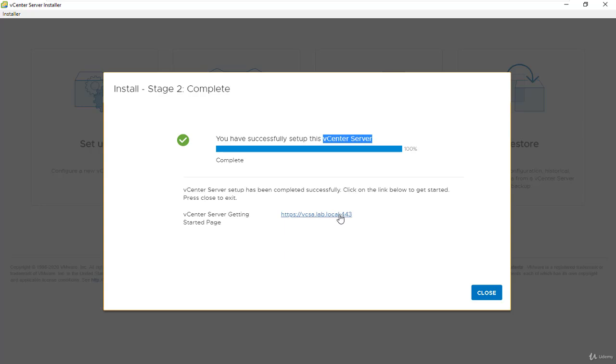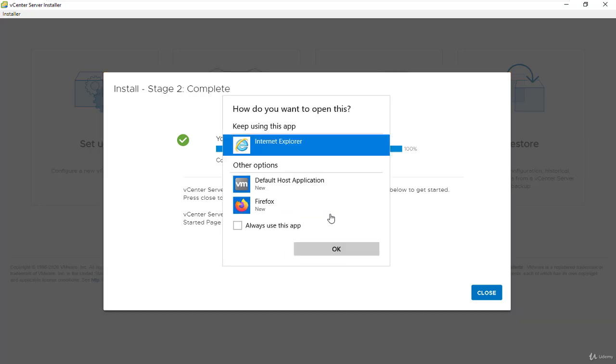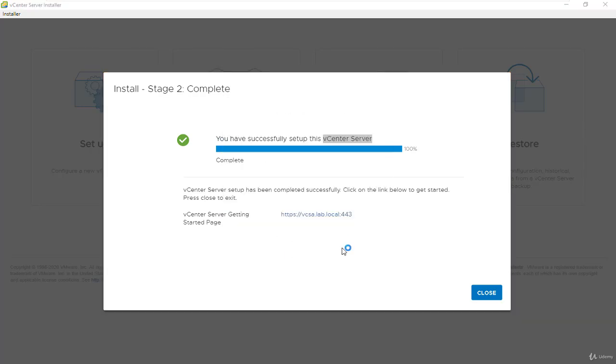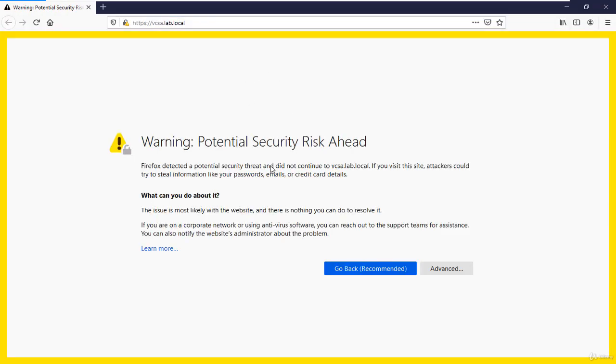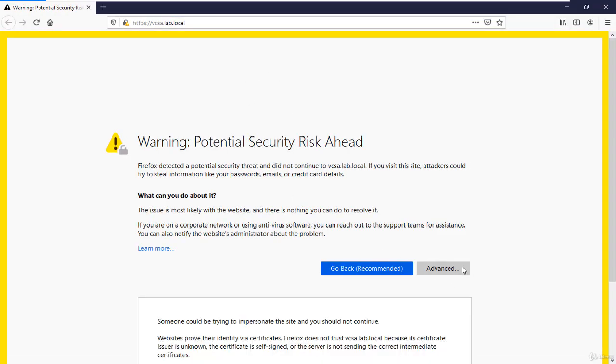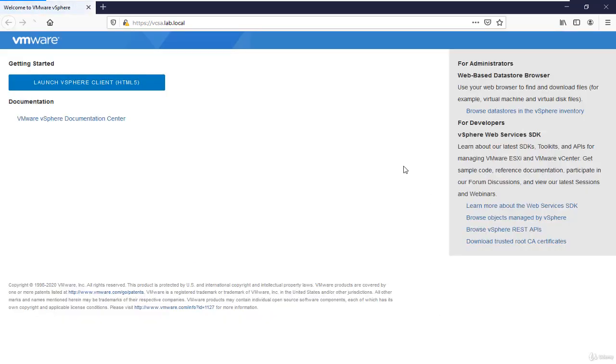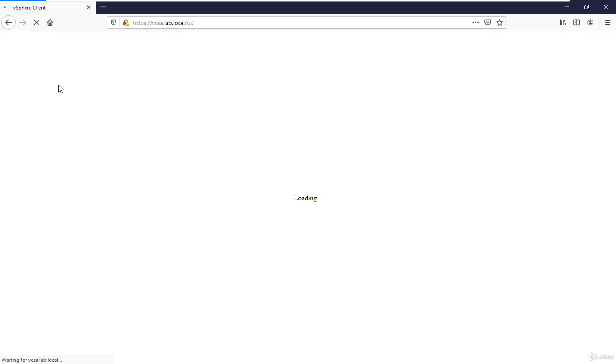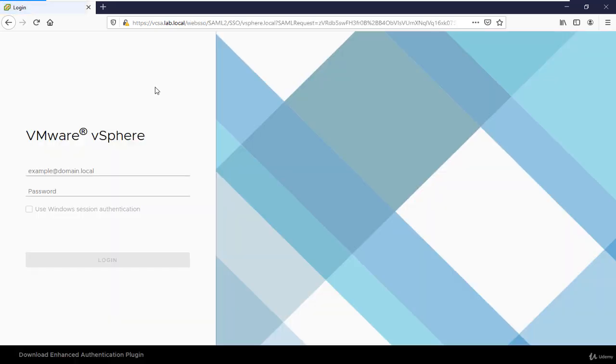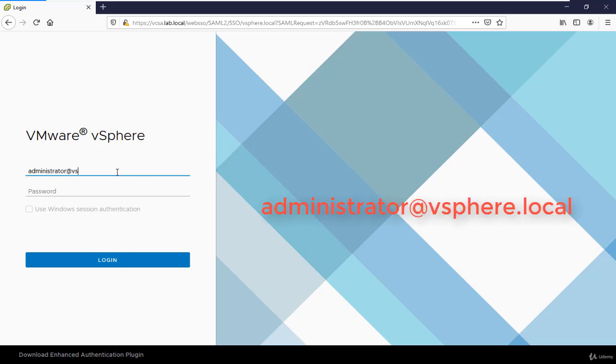Simply we'll click on this link here to connect to the vCenter server. And here we'll say advanced, accept the risk and continue. And we'll click on launch vSphere HTML client. And here for logging into our vCenter server, we should type administrator at vSphere.local.